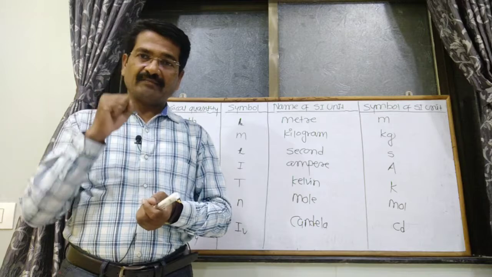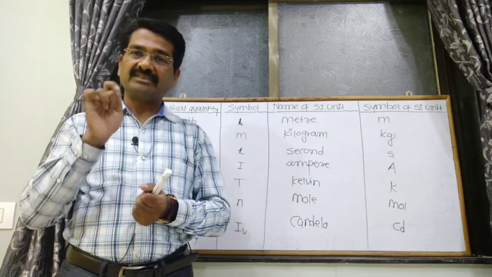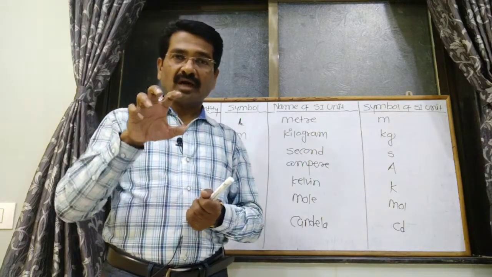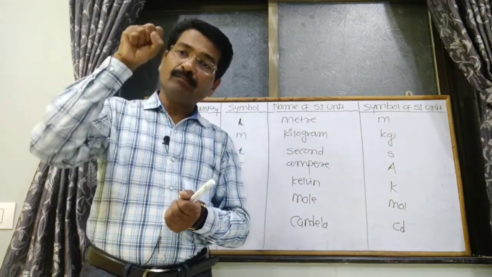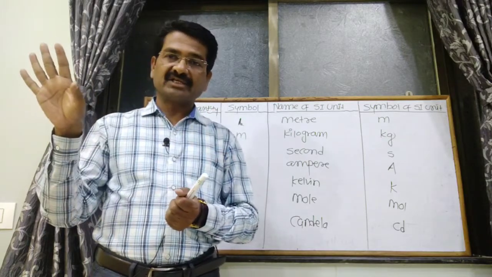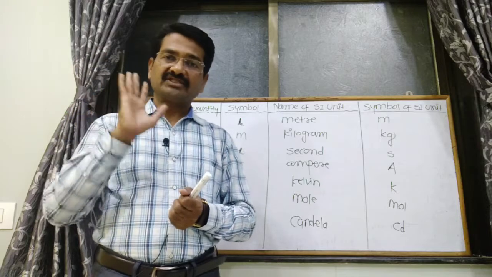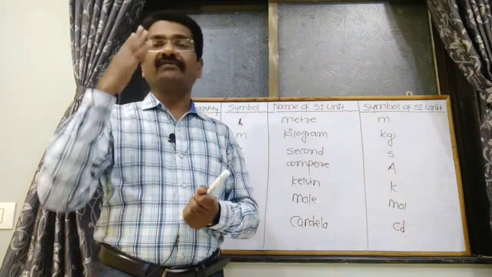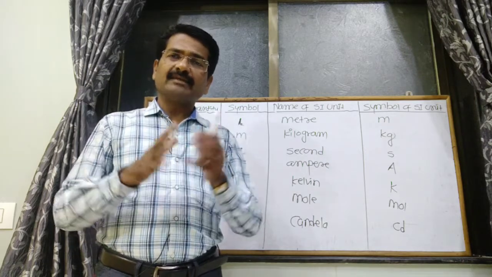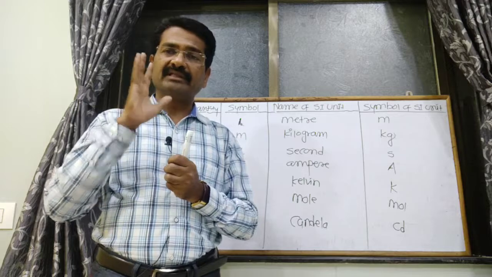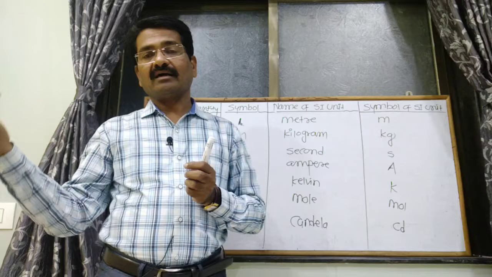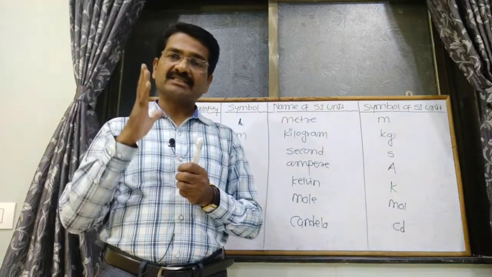So mass and weight is the first physical property seen in this class. What about the mass? Mass means how much content is present in a given body. Actually, mass cannot be changed under any conditions, even when the position is changed. But weight is different from mass. What is the weight? Very simply, the product of mass and gravitational force is called weight.